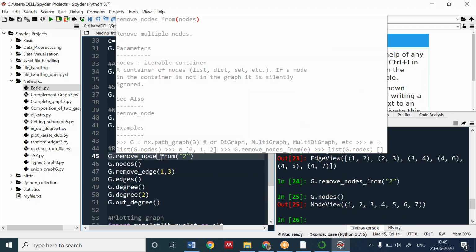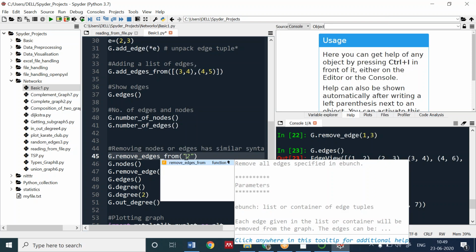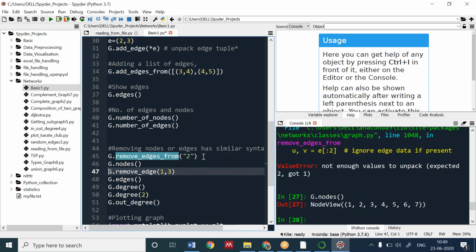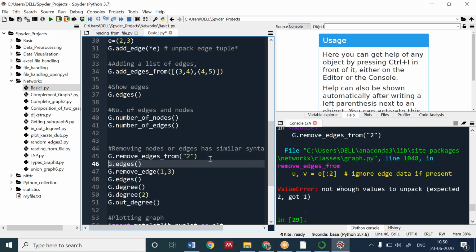Remove edges from the graph. Not enough values to unpack. Expected 2, got 1. I will be running this afterwards, seeing what is the error coming out.